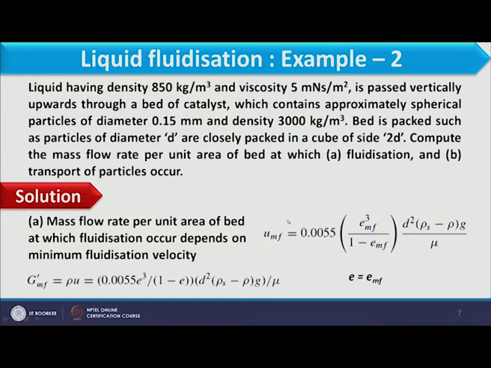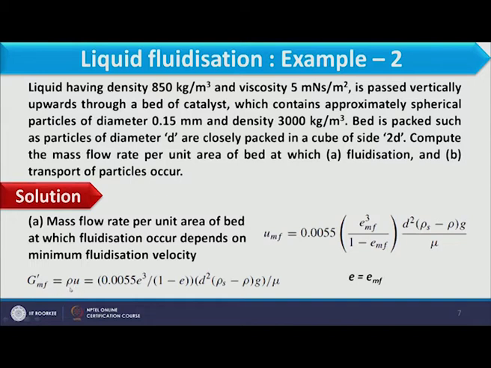Once we know the minimum fluidizing velocity, we can calculate mass flow rate per unit area of the bed, because here we have multiplied with density. So when we multiply density with the velocity, we can get mass flow rate per unit cross sectional area. But before that we should calculate voidage. So how can we calculate voidage?